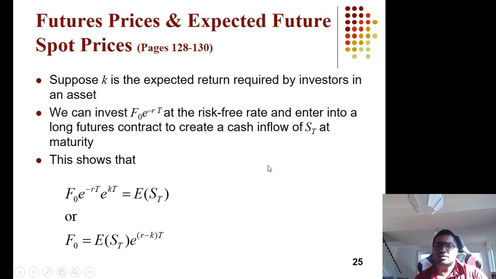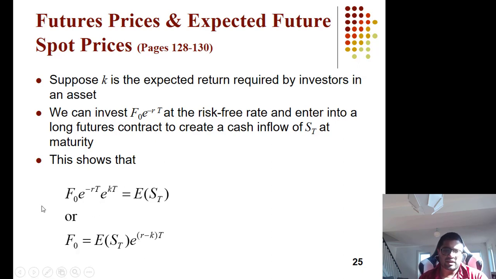Now again there should be a relationship between the expected spot price and the current forward price. You can find out whether the relationship holds or not.